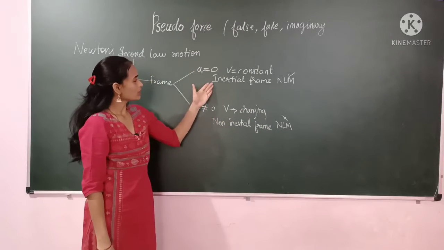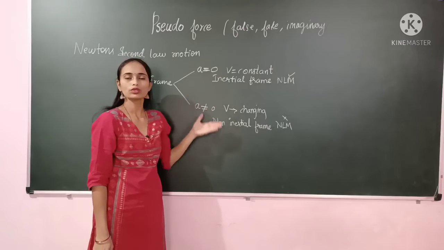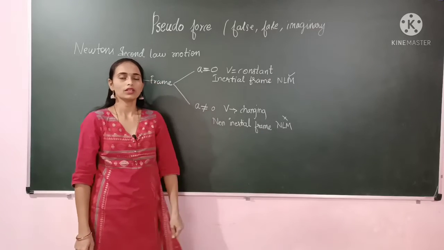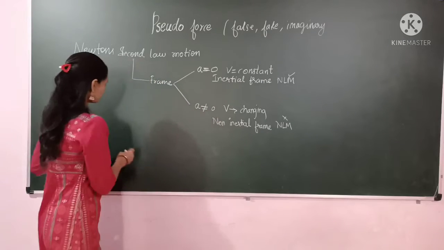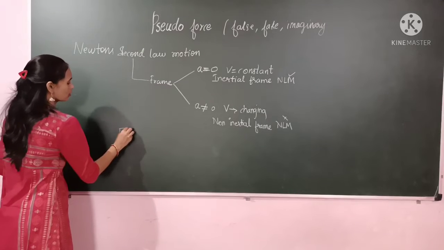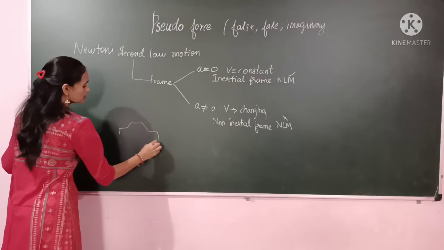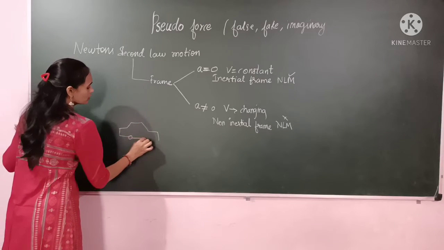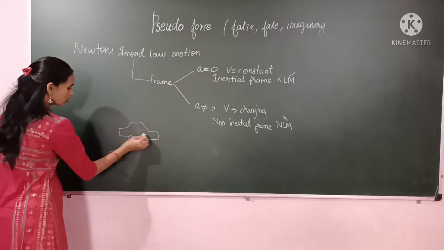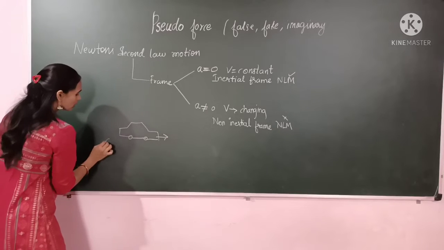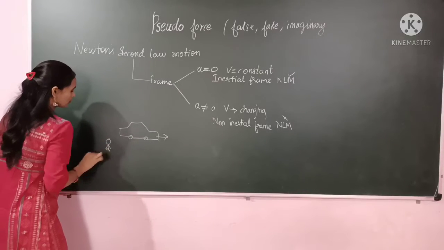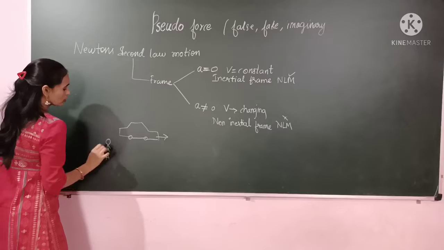Now to see what is inertial and non-inertial, I will give you some examples. For example, if we are observing the motion of the car, suppose this is the car, and if this car is moving and here we are the observer, this observer we will call A.